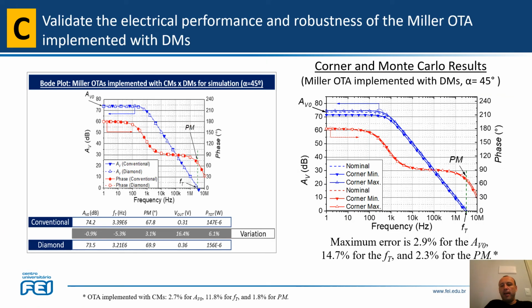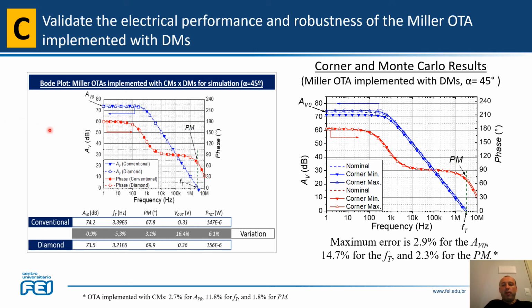Convert CMs into GMs as presented in the previous step B. The proposal here in step C is to validate the electrical performance and robustness of the meter OTA implemented with GMs, to check if the electrical performance and robustness are the same for both OTAs, one implemented with CMs and another implemented with GMs.